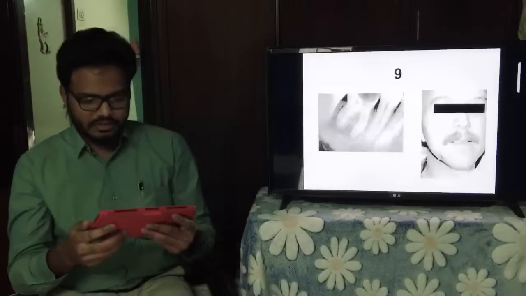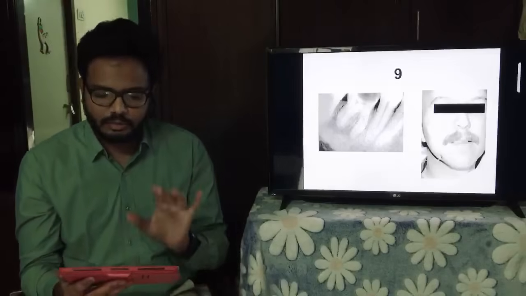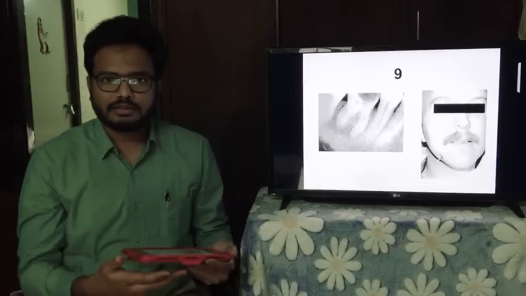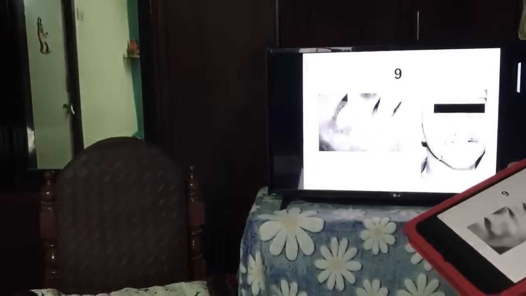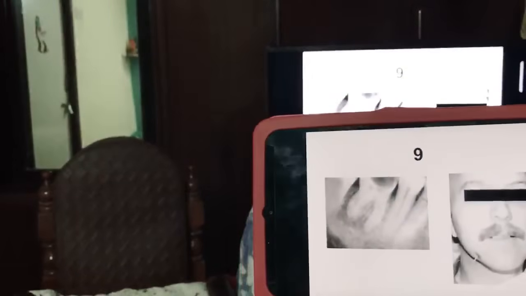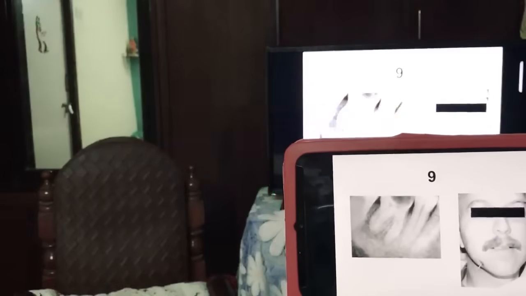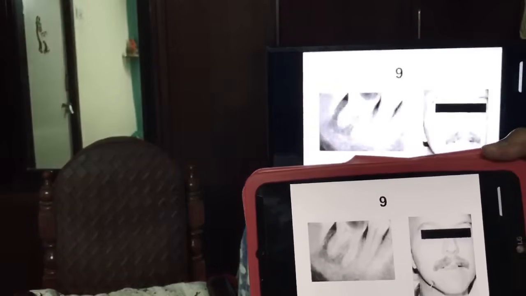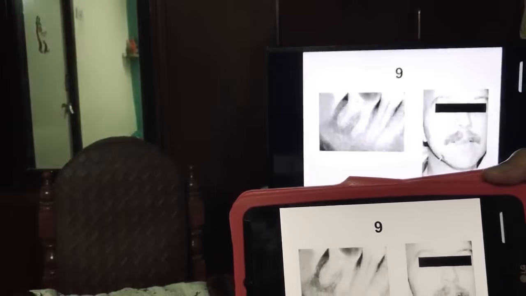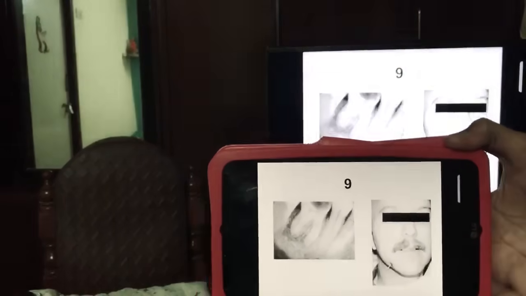Now, a case-based question. Since you are saying it's not very clear, I'll come closer and try to project my tab so that the images might be much clearer. Just have a look at this. I hope you can see. Just give me a few seconds. Yeah, I hope you have observed this, right? No reflection, right? I think we can proceed.